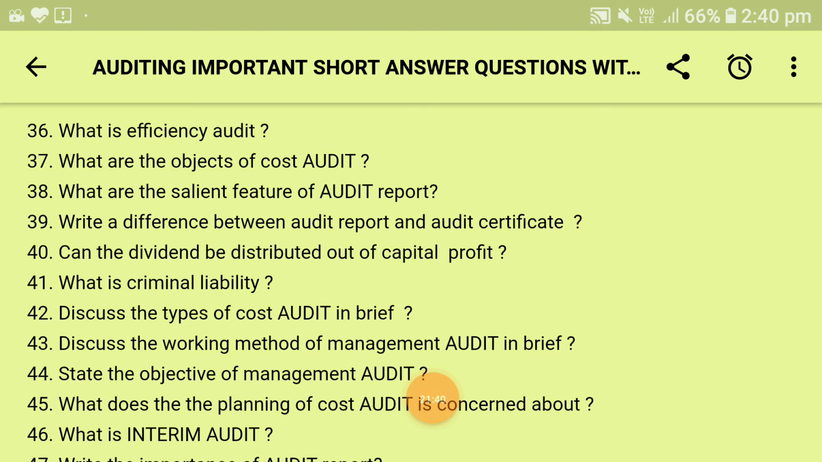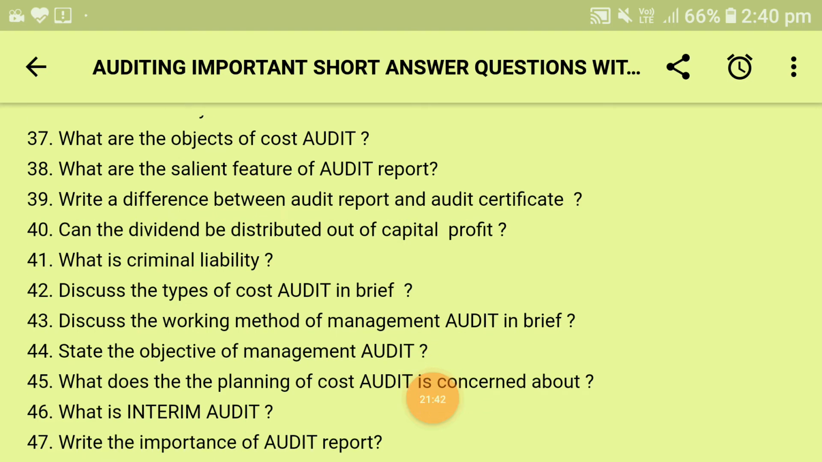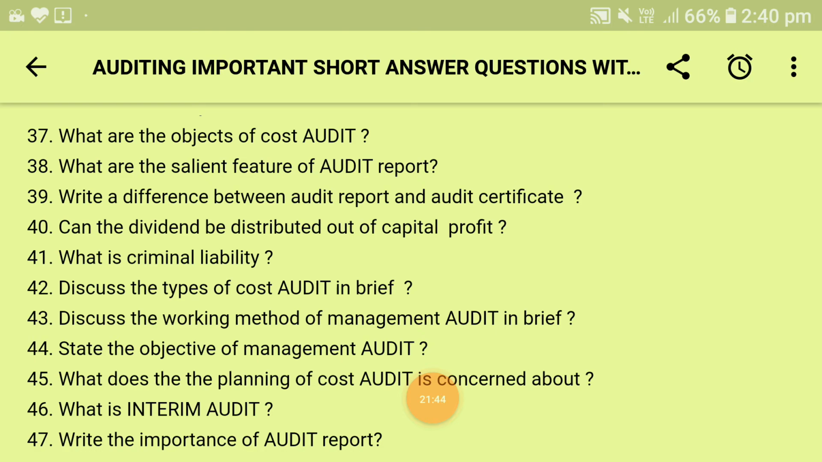Next is discuss the types of audit in brief. In this, the first is internal audit and second is external audit. Internal audit means it is an audit program which is conducted by persons who belong to the organization. And external audit is conducted by an external person who is not in the regular employment of the organization.